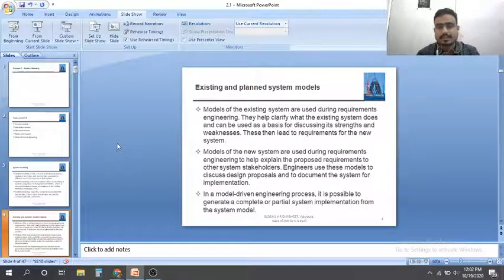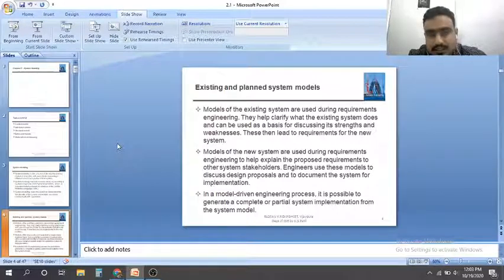Next, existing and planned system models. Before developing any model, first we have to know our present system and the system we are going to plan. Take a real-time example: when you do an 8th semester project, the guide will ask a few questions.